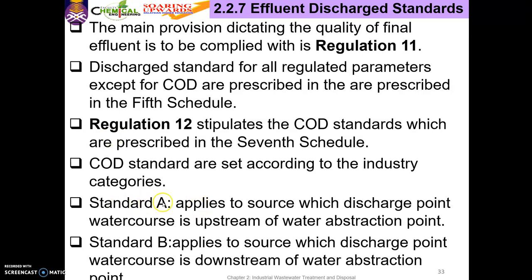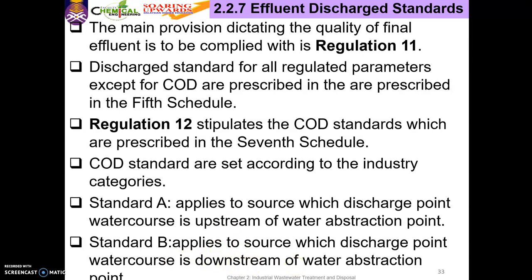Standard A applies to source which discharge point water course is upstream of water abstraction point. And then the difference: standard B applies to source which discharge point water course is downstream. Yang ni upstream, yang ni downstream of water abstraction point.